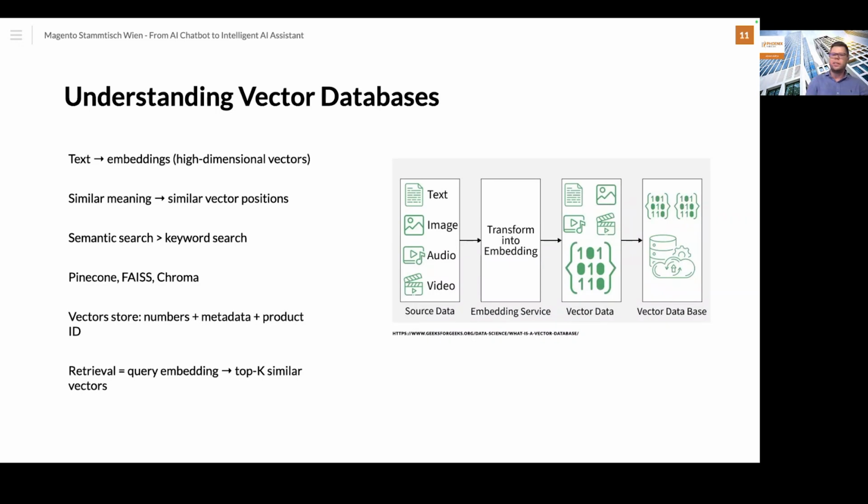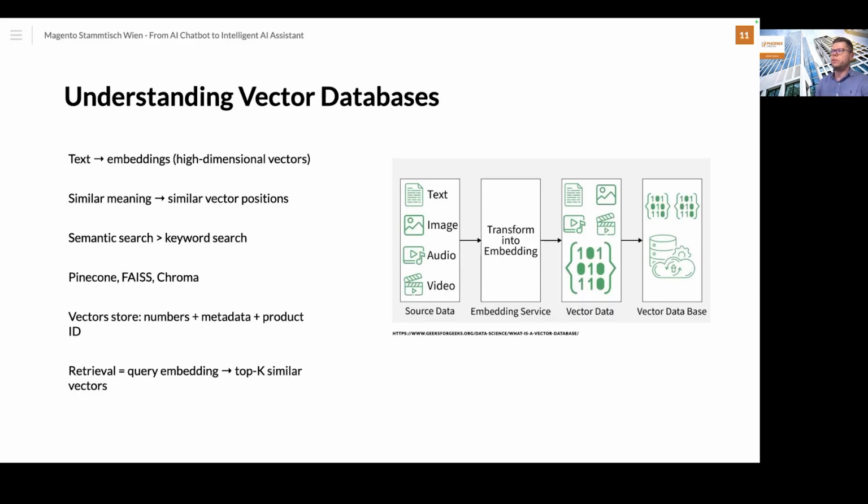Because SQL and Elasticsearch rely only on exact keyword matches, while vector search retrieves results based on semantic similarity. This is ideal for natural language queries where wording varies, for example if you're combining this with an LLM. For this AI assistant, we are using Pinecone, but there are also lots of services we can use. For example, Chroma is also really good, lightweight and simple for vector search or storing the information. But here I'm using Pinecone for my assistant.